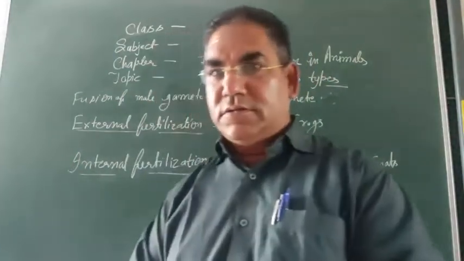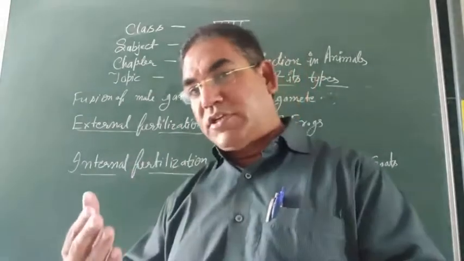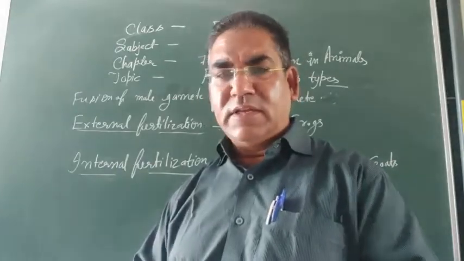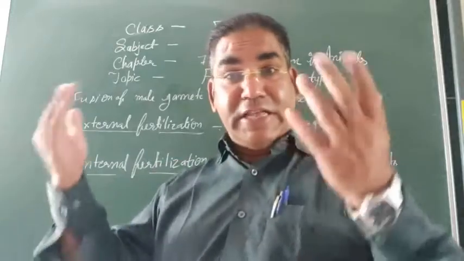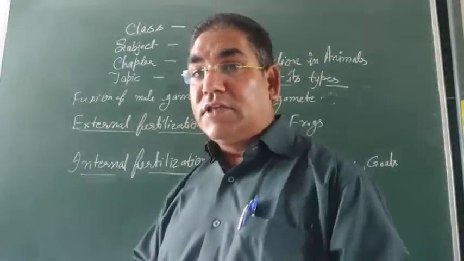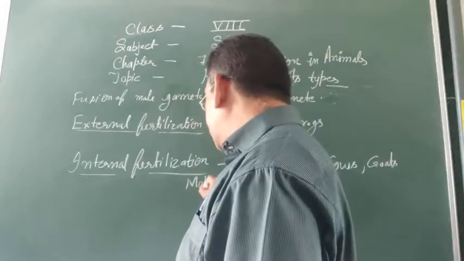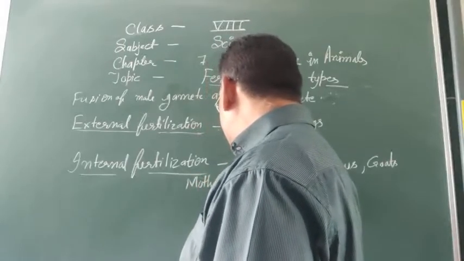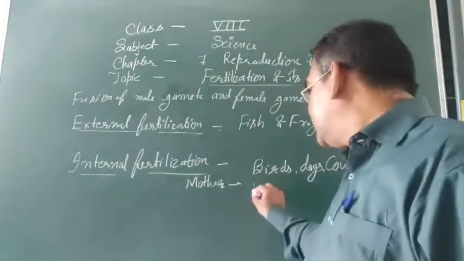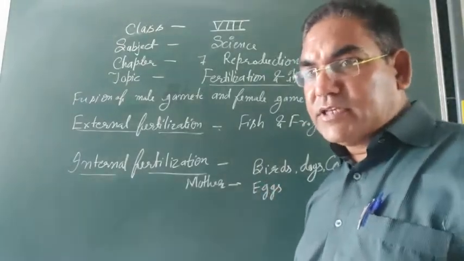Good morning, students. Today we are going to discuss sexual reproduction in animals. In sexual reproduction, two parents take part: the mother and the father. The mother produces female gametes, and these female gametes are called eggs.